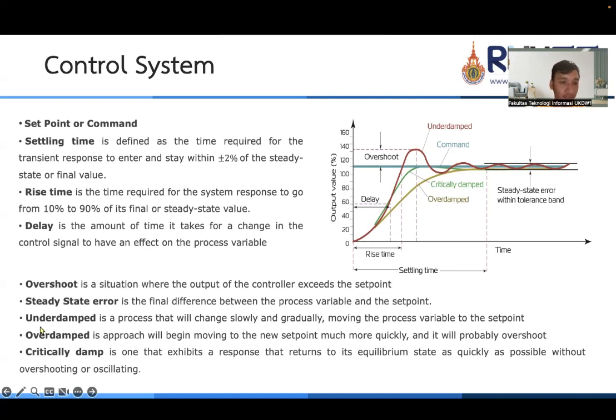And we also have overdamped. Overdamped is a process that will change slowly. We can see in this graph, the output changes slowly over here, slowly and gradually, and as time increases the output also increases, but slowly. Moving the process variable, the process output, to our desired output as a set point. Okay, but it's moving slowly and gradually.